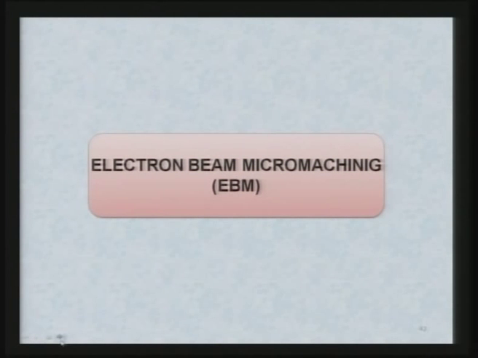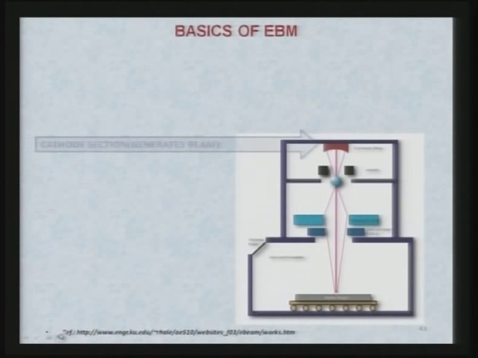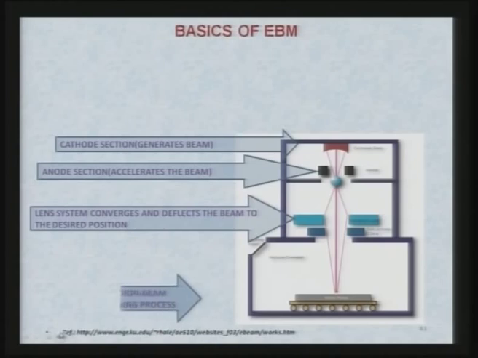Now, let us see some interesting examples of electron beam micro machining. This I have already explained, so I am not going to discuss it in detail, except that you are getting a beam of electrons which is focused and controlled by certain devices, and this beam of electrons hits the workpiece surface.